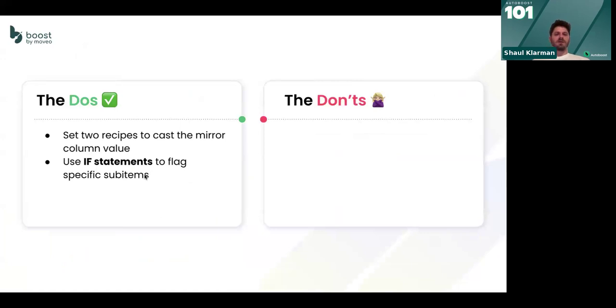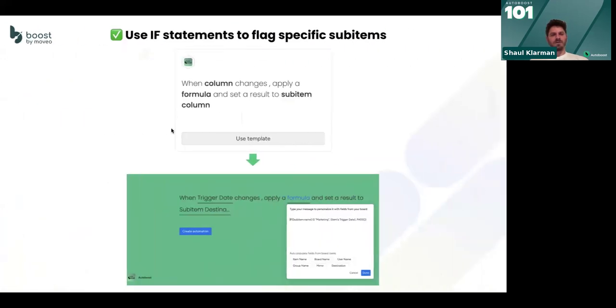Second do: use an if statement to flag specific sub items. Super important. In some use cases, people want to do something like this: when something changes on the item level, on the parent level, apply something to the sub item levels. If I change a start date on the item level, I want everything addressed by this on the sub item level.